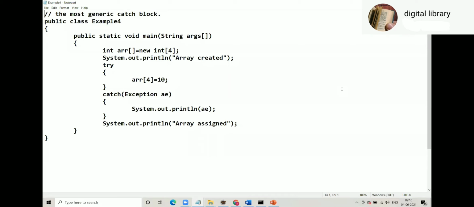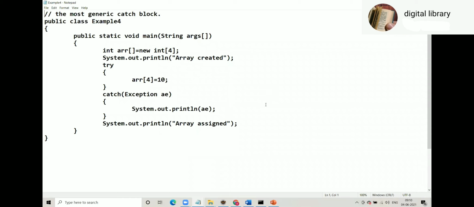Sometimes people write catch Throwable also. That's not wrong, but you don't have to go till Throwable. Why? Because Throwable is also the parent of Error. So why are you going till Throwable? You can go till Exception. So Exception is much better than Throwable. If you have catch Exception, it can handle any type of exceptions. No need to execute this program. It's the same.